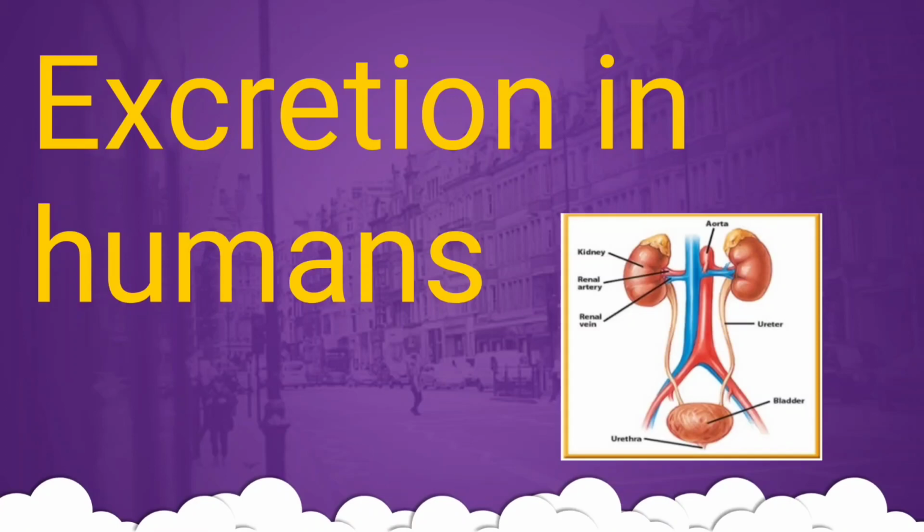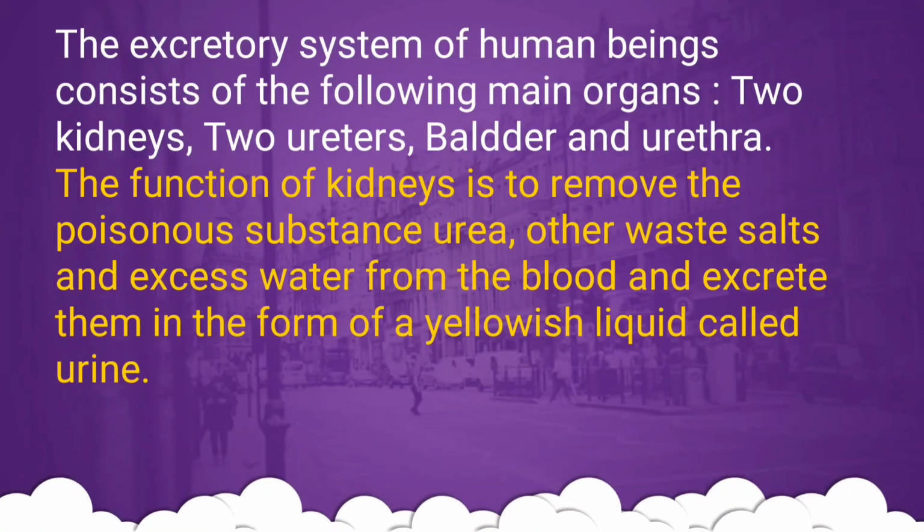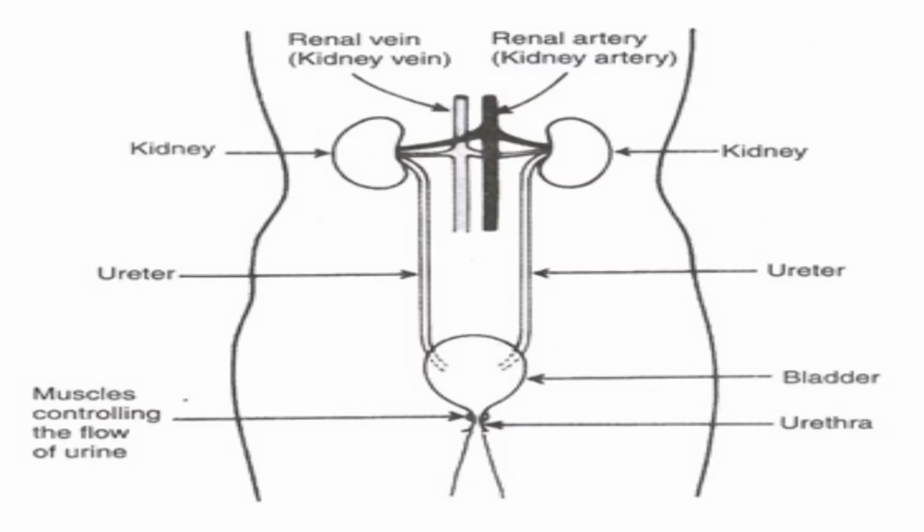Now, excretion in humans. The excretory system of human beings consists of the following main organs: 2 kidneys, 2 ureters, bladder and urethra. The function of kidneys is to remove the poisonous substance urea, other waste salts and excess water from the blood and excrete them in the form of a yellowish liquid called urine. And this is a beautiful diagram showing the human excretory system.